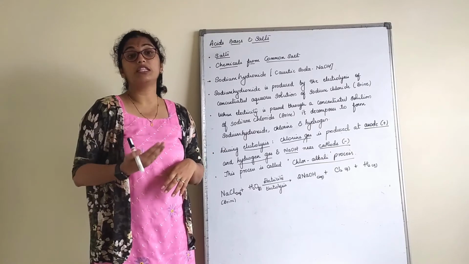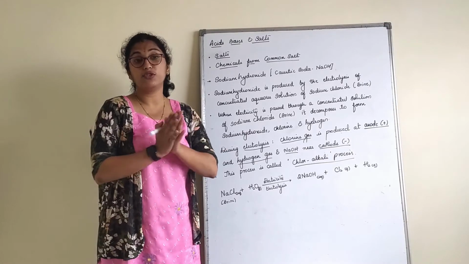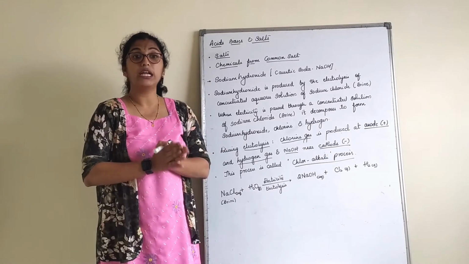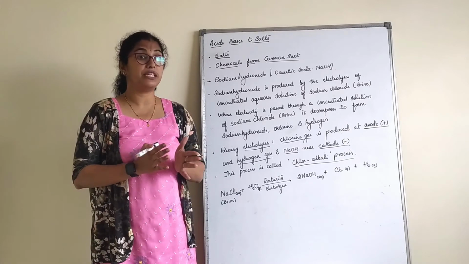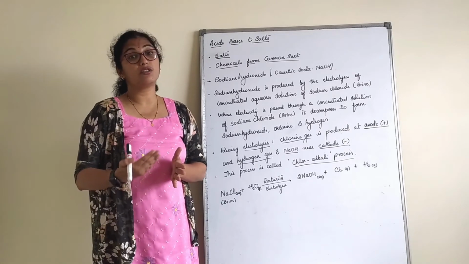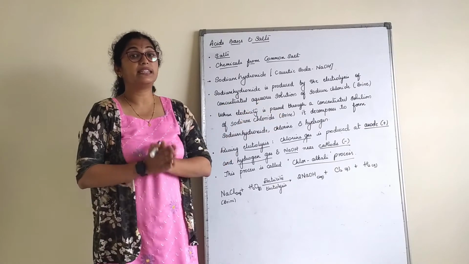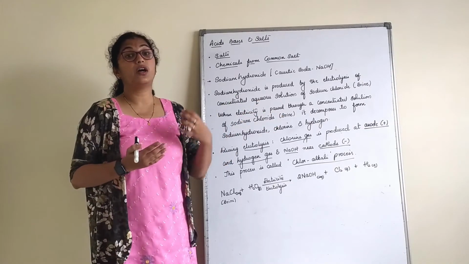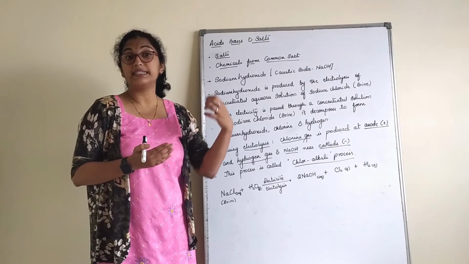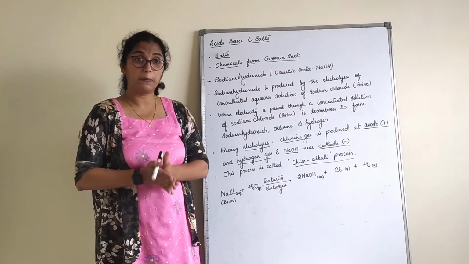We get a neutral salt when a strong acid reacts with a strong base or a weak acid reacts with a weak base. We get an acidic salt when a strong acid reacts with a weak base, and we get a basic salt when a weak acid reacts with a strong base.